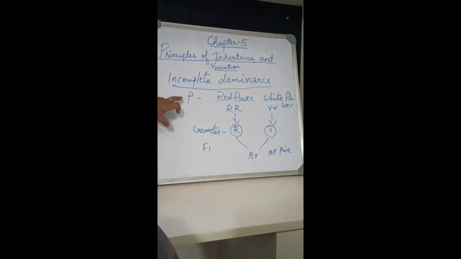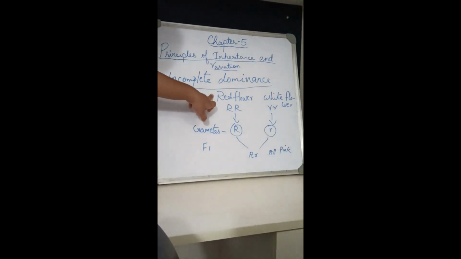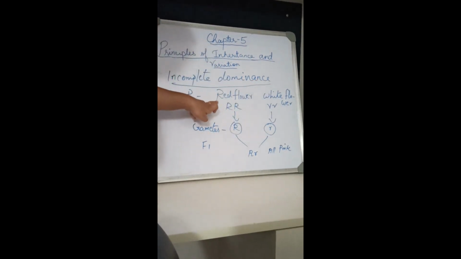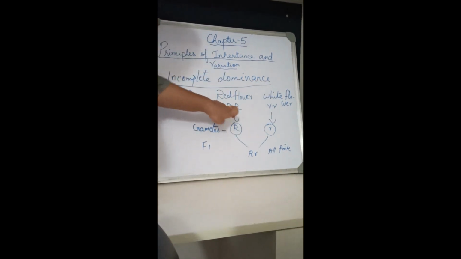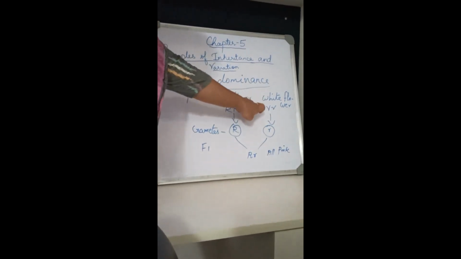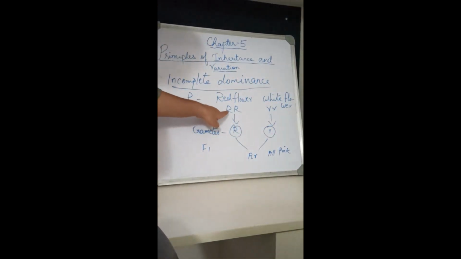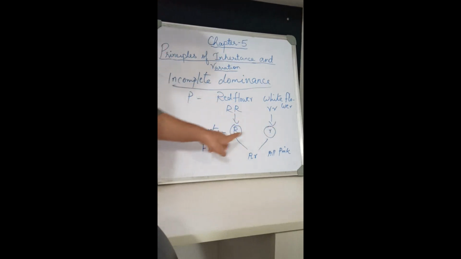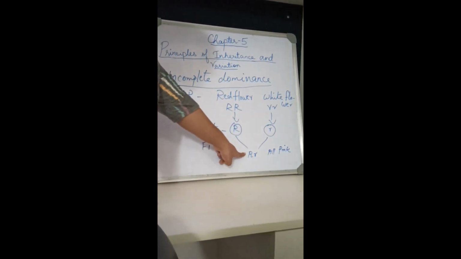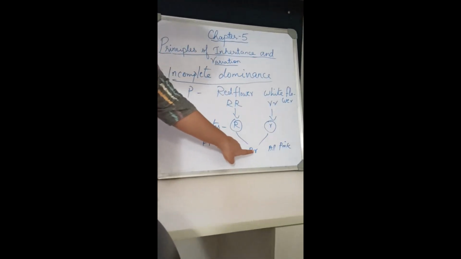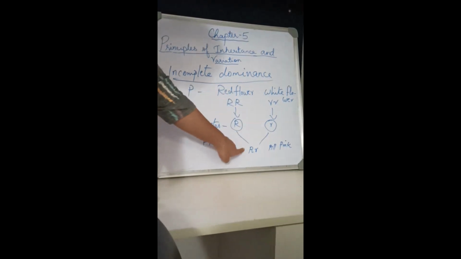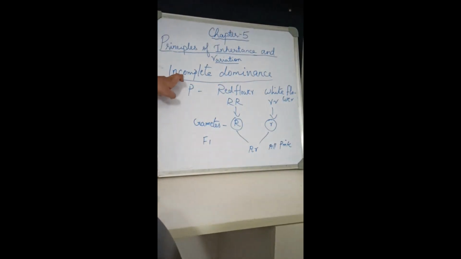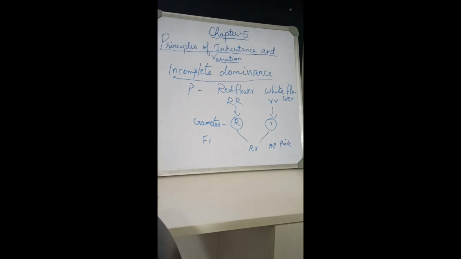Okay, you can see here. I told you these are the parents. Red flower and white flower. Red flower, capital R, dominant character. Here also small r. You are getting the gametes. From here capital R, here small r. You will be getting the F1 generation, that is capital R, small r. But this will not be red. This will be all pink. That is called incomplete dominance.